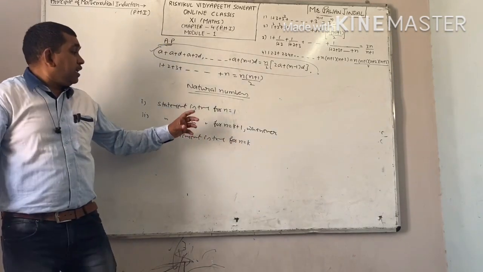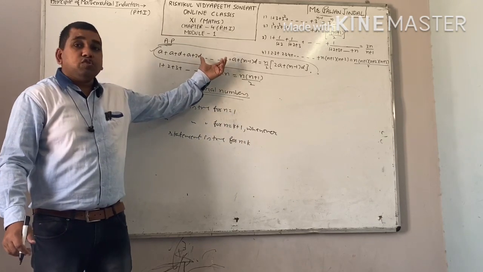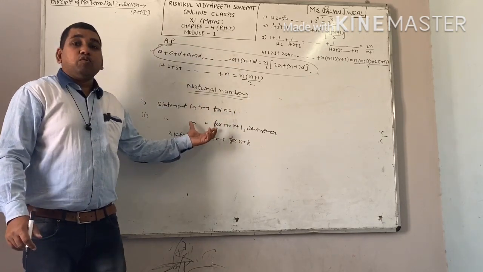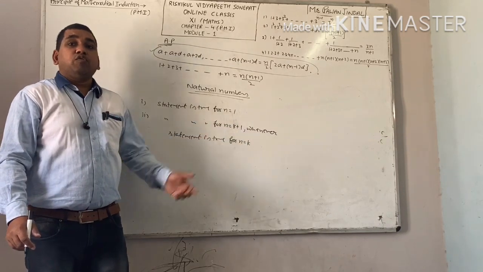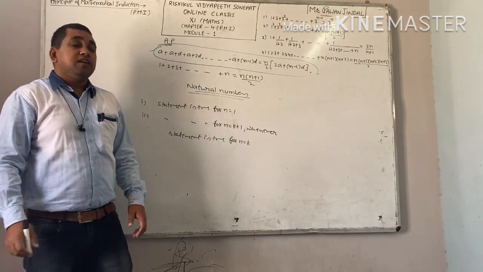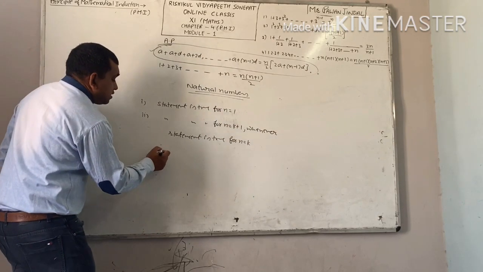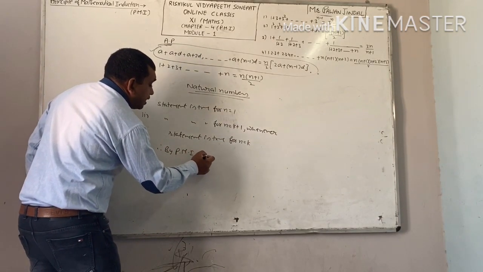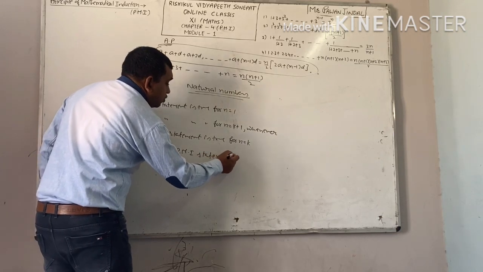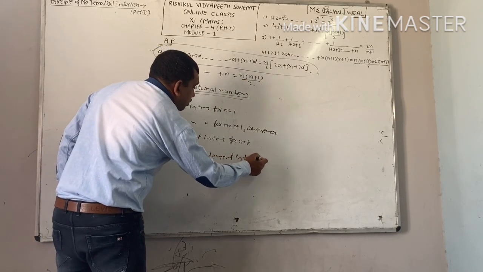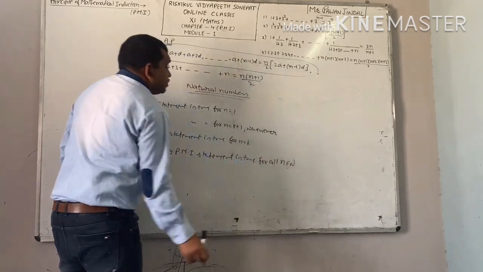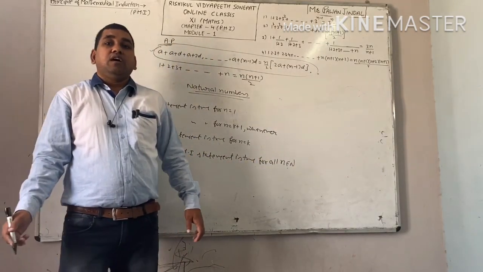Means if this statement is true for n equal to k, and you are able to prove your statement is also true for n equal to k plus 1, then by PMI your statement becomes true for all n belongs to natural numbers, right?